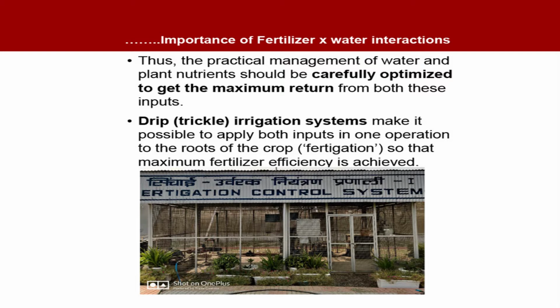So, a drip irrigation system makes it possible to apply both inputs in one operation to the roots of the crop, so that maximum fertilizer use efficiency is achieved. And there is also a lot of saving of water by the drip system. So, a drip system can be installed. There are different categories or groups of drip systems. Some are very cheap and some are very expensive.